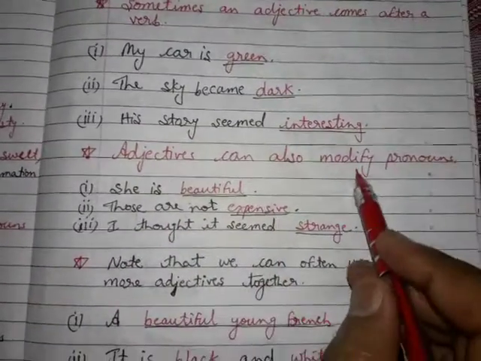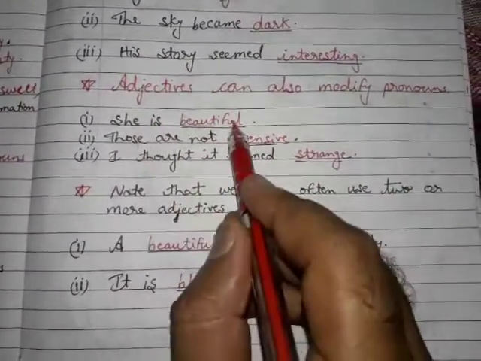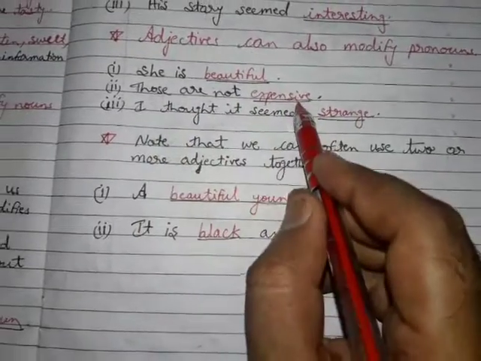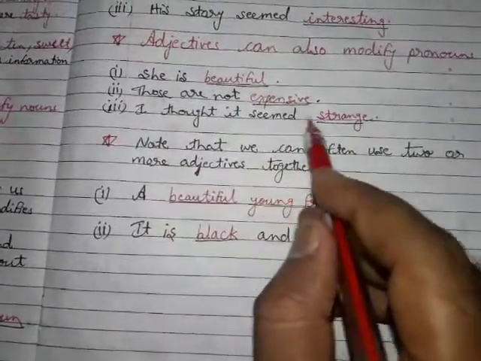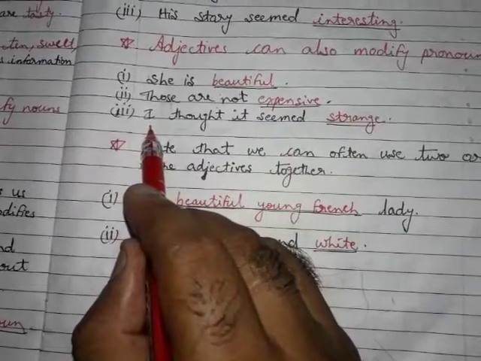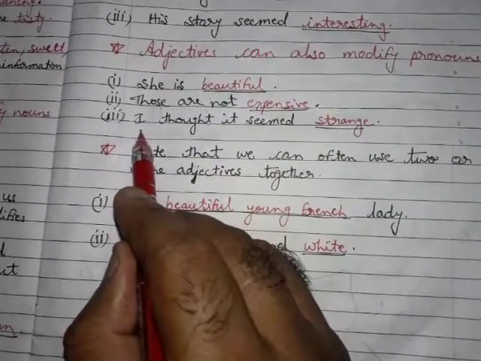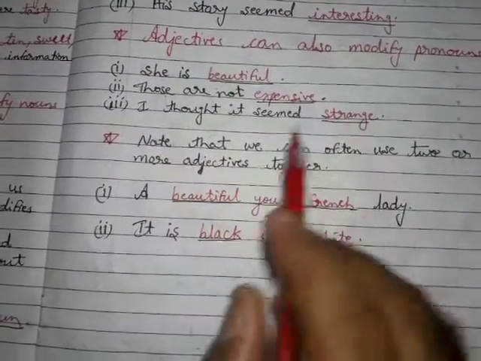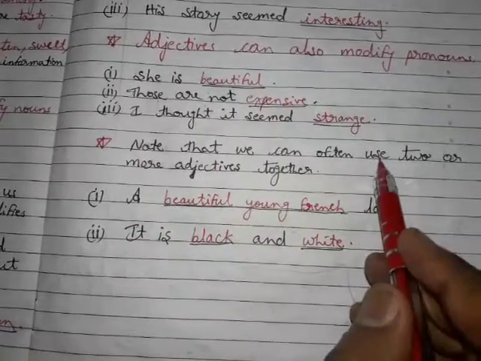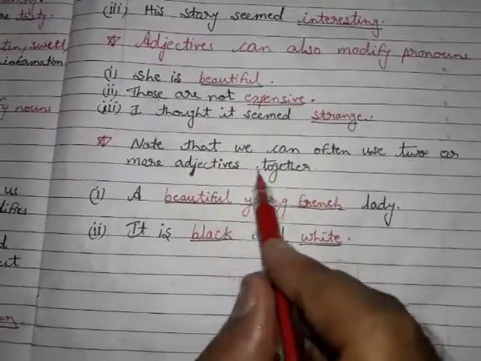Adjectives can also modify pronouns. She is beautiful. Those are not expensive. I thought it seemed strange. Here I is a pronoun and it is describing the pronoun. So strange is an adjective. Note that we can often use two or more adjectives together.